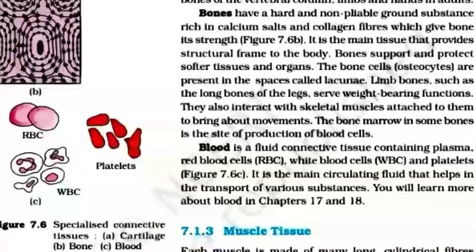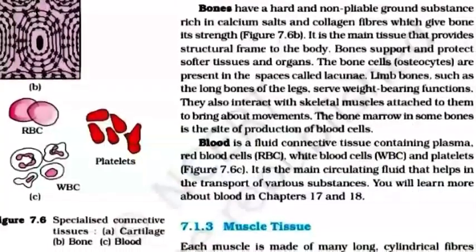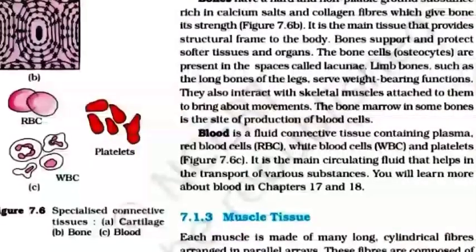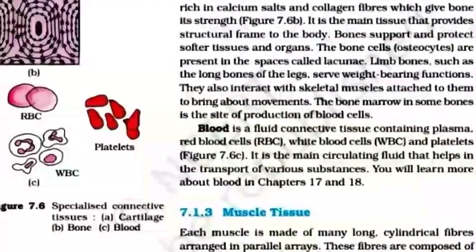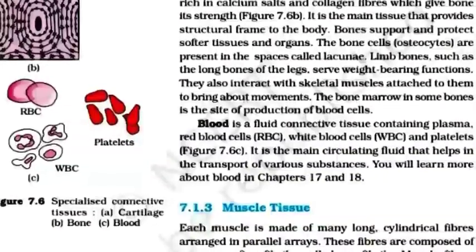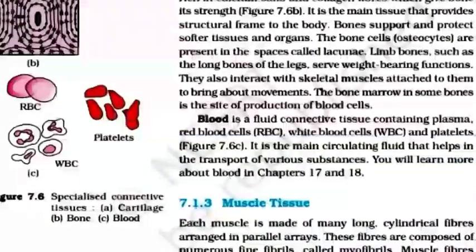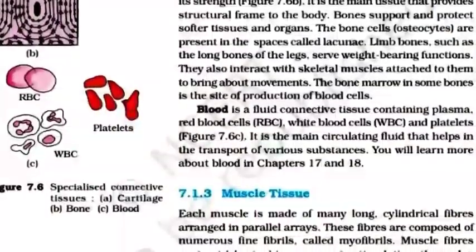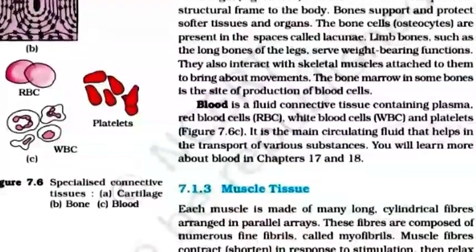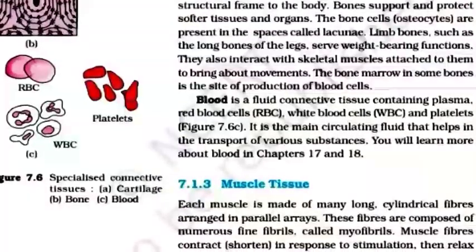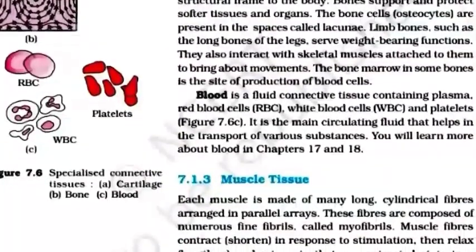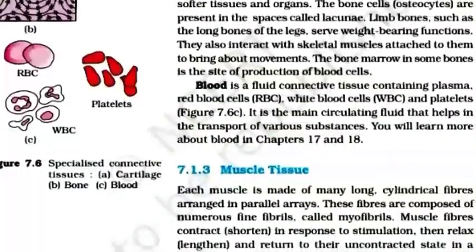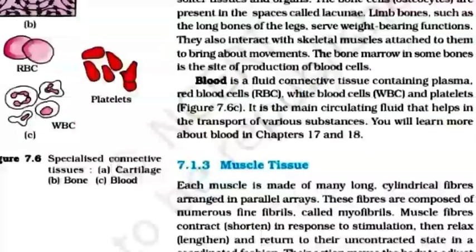The bone cells, osteocytes, are present in spaces called lacuna. Limb bones, such as the long bones of the legs, serve weight-bearing function. They also interact with skeletal muscle attached to them to bring about movement. The bone marrow in some bone is the site of production of blood cells.